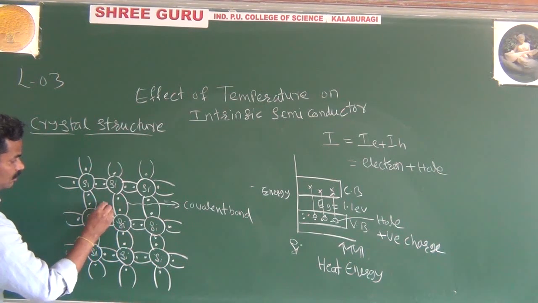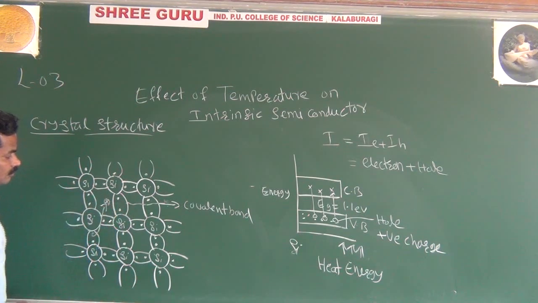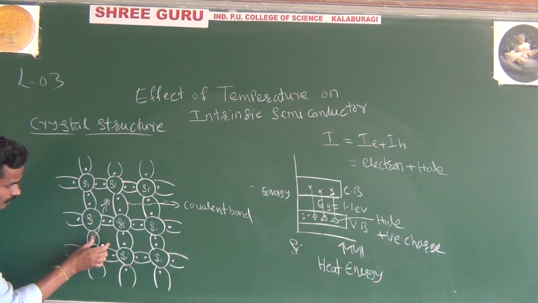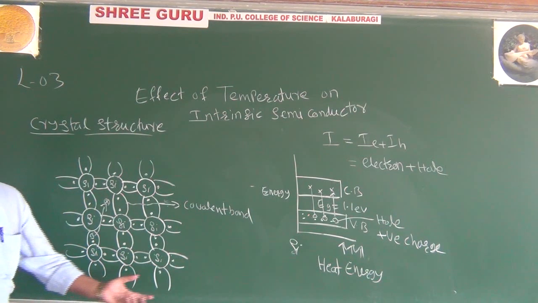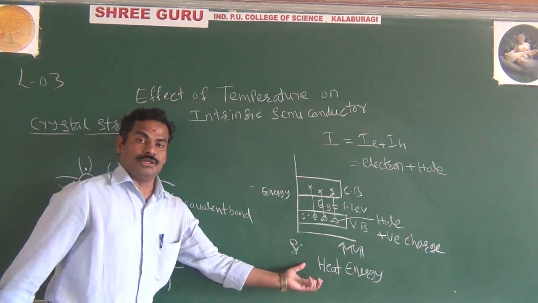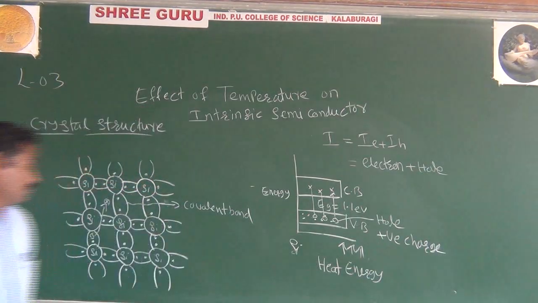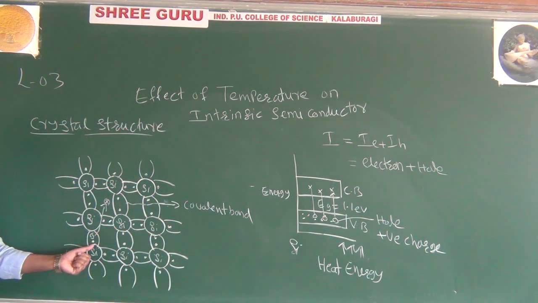This is nothing but an electron, and it is creating a hole here. You are applying some high temperature, so you are breaking the covalent bond because you apply high energy.